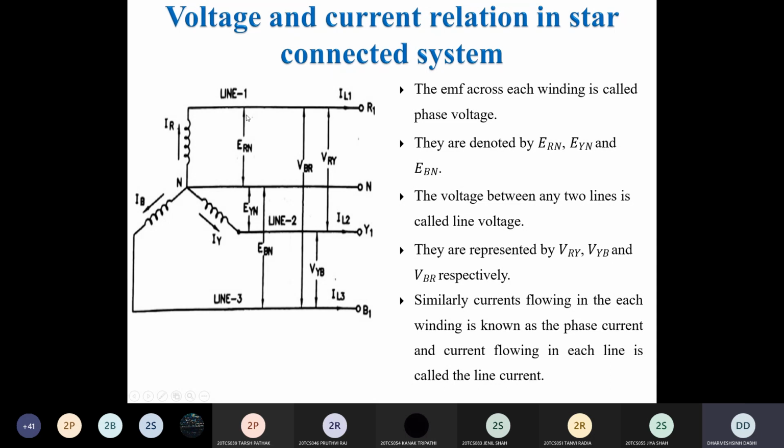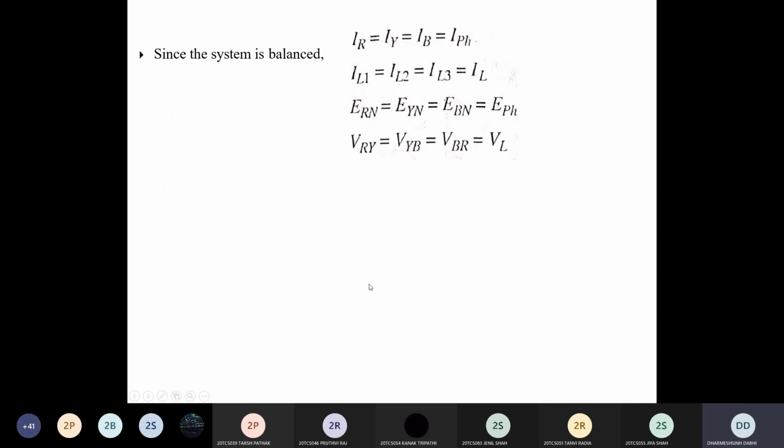But here in this star connected load, your phase current is the same as your line current. Line current is flowing into each of line 1, line 2, and line 3. So if you see the voltage and current relation here in the star connected balanced load, your phase current, meaning IR, IY and IB, is equal to what? That is the phase current, and IL1, IL2 and IL3 is your line current.